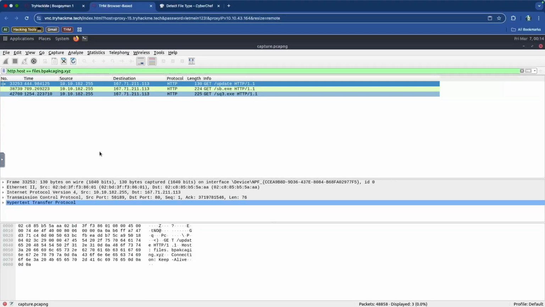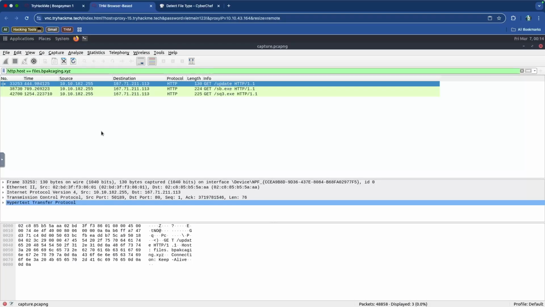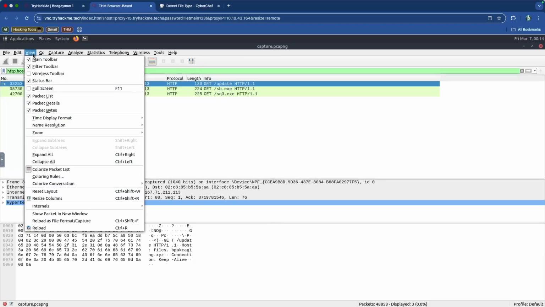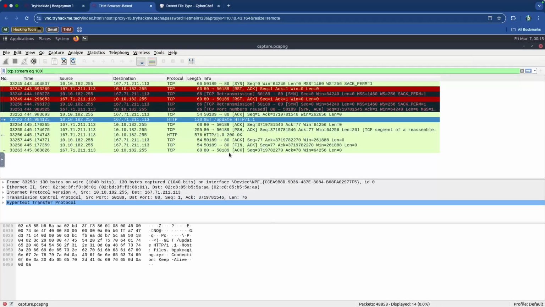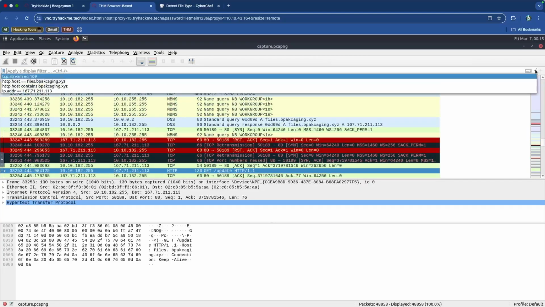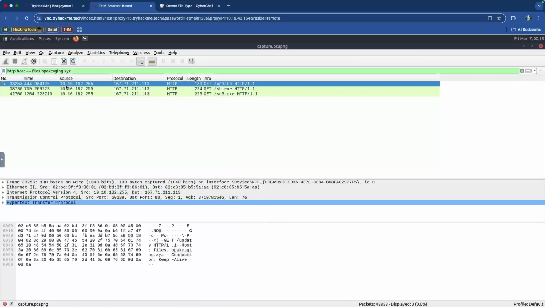Excellent, that's amazing. So what's the question that is asking? It says what software is used to host that file. So we need to look at the headers of this thing. If I remember correctly, it's either under view or analyze where we can actually see the header. Let me see where that was located. Okay, cool, so it's under analyze. Let me go back. It messed with my filter, and I don't want to lose my previous filter. So it's files.bpackaging, and we'll use that, and it'll go back to this.